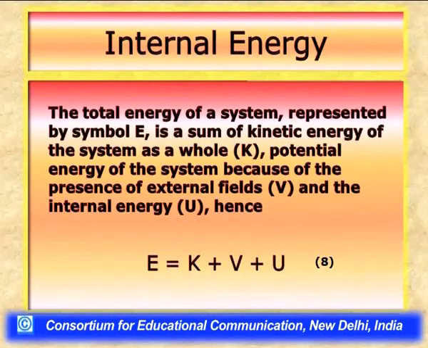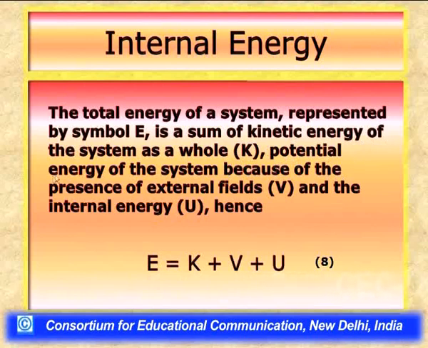The total energy of the system, represented by the symbol E, is a sum of the kinetic energy of the system as a whole. What I mean by this is that suppose your piston cylinder arrangement is your system and it undergoes a motion from one point to another, then it has kinetic energy by virtue of the motion of the system as a whole.